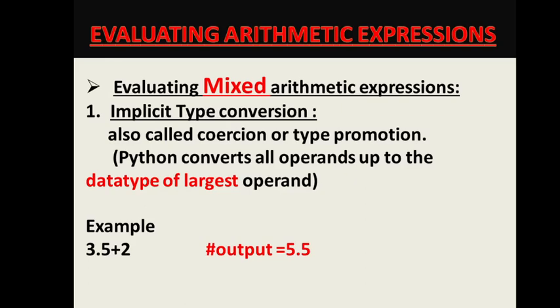Output will be 5.5. There is no loss of data in case of implicit type conversion because it is data type promotion. The highest data type is taken. In a particular expression, the data type of the largest operand is taken by Python and all the operands are converted to that highest data type. So there is no loss of data. That's why it's type promotion, and its other name is coercion, which must be known to you because you can get a question on this word also.